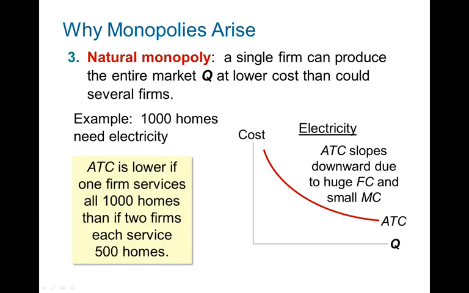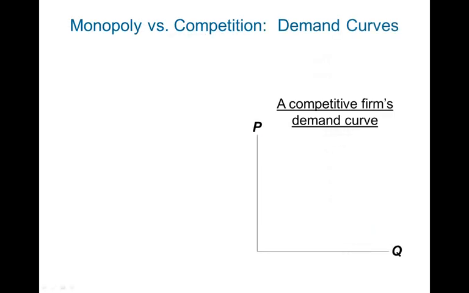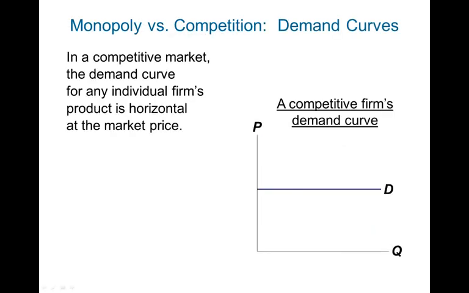So, that's what we just said. As we can see here, in a competitive market, the demand curve for any individual firm was horizontal. So this is what I face as a small single firm. If I'm a small coffee shop in a city and there's 20 other coffee shops, I can't charge any price. Probably the price I charge has to be very similar or equal to the prices my competitors charge.